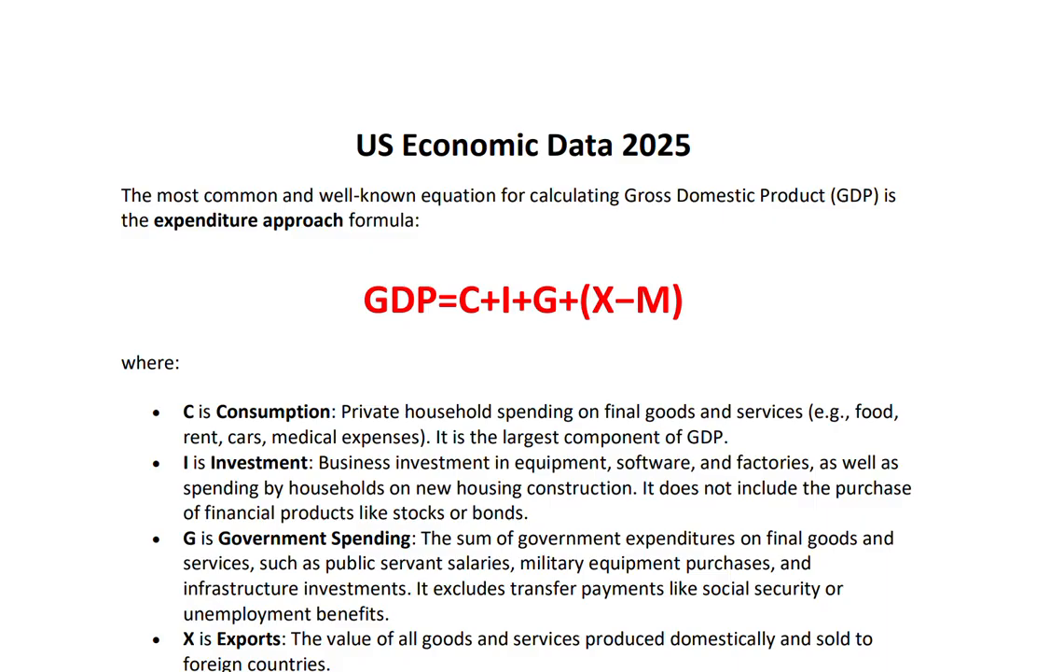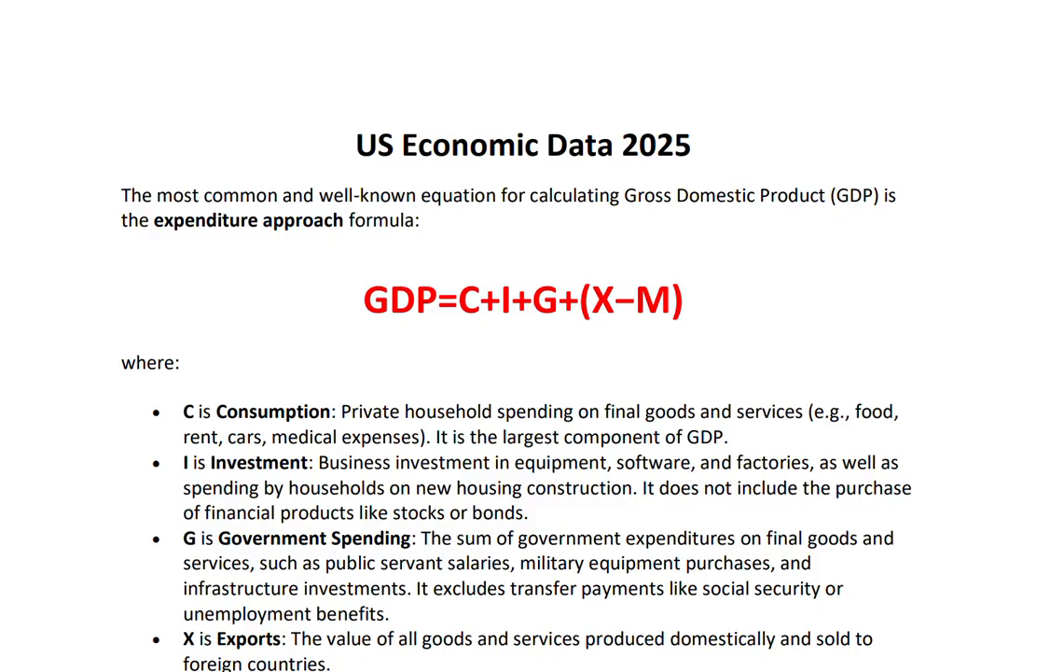The most common and well-defined equation for calculating gross domestic product, which again is the total value of goods and services produced in an economy in a given period of time, is the expenditure approach using this formula. GDP equals C for consumption, plus I for investments, plus G for government spending, plus X minus M, where X represents exports and M represents imports. So X minus M represents net exports. So that's how GDP is calculated.